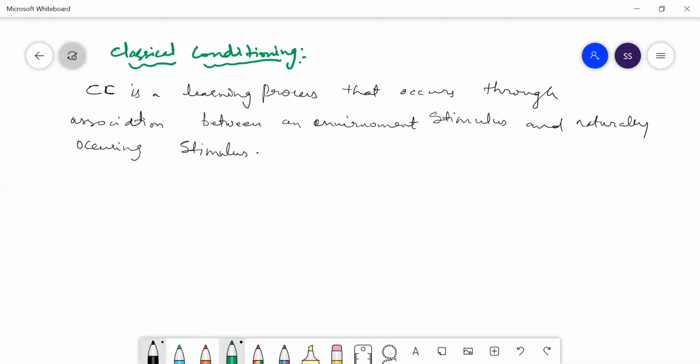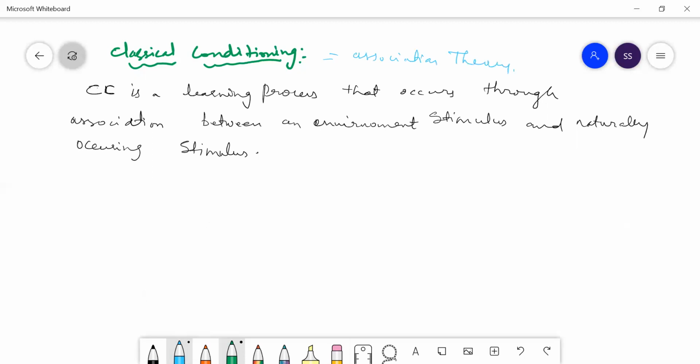Now, classical conditioning, as mentioned, is a learning process that occurs through association, because it is also called association theory.